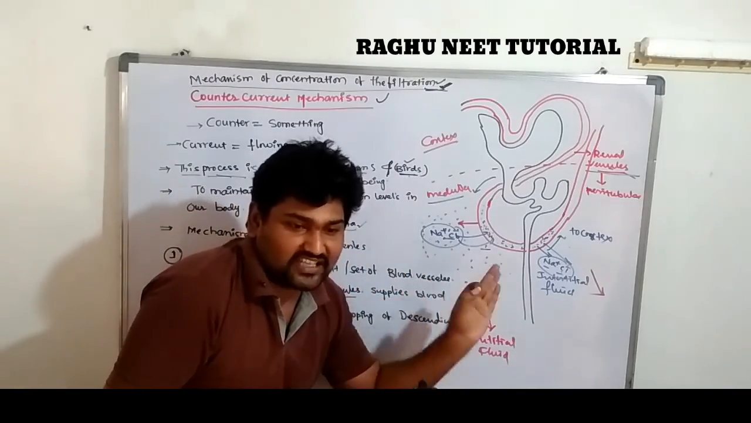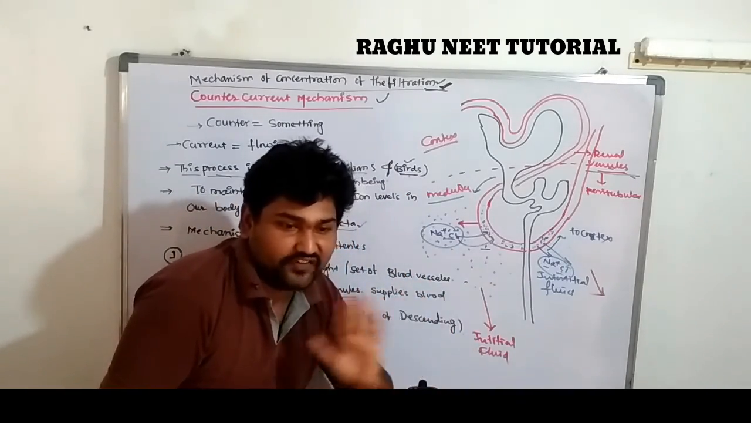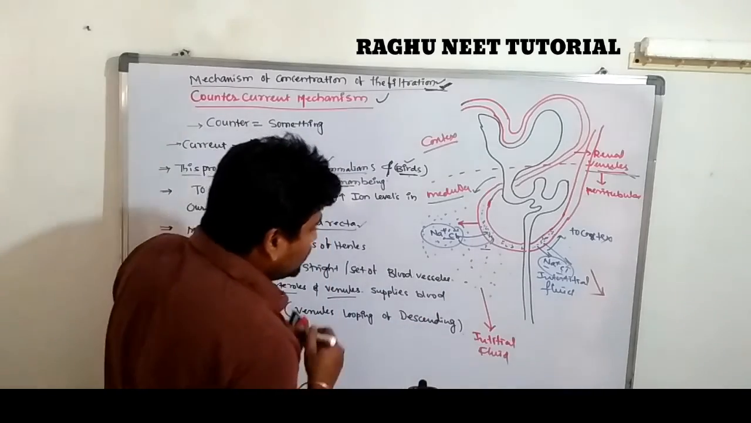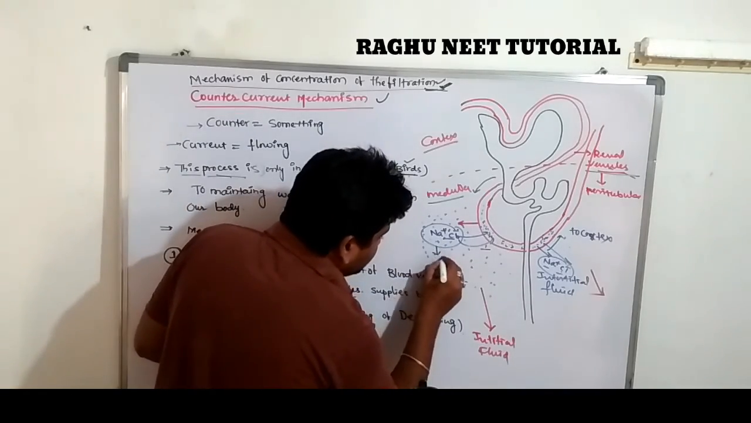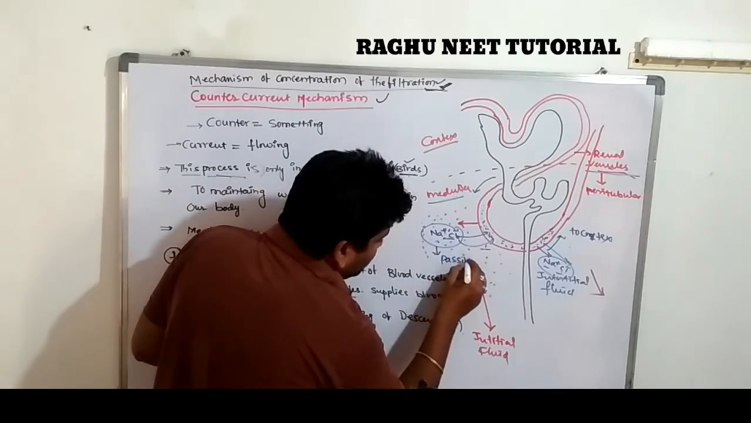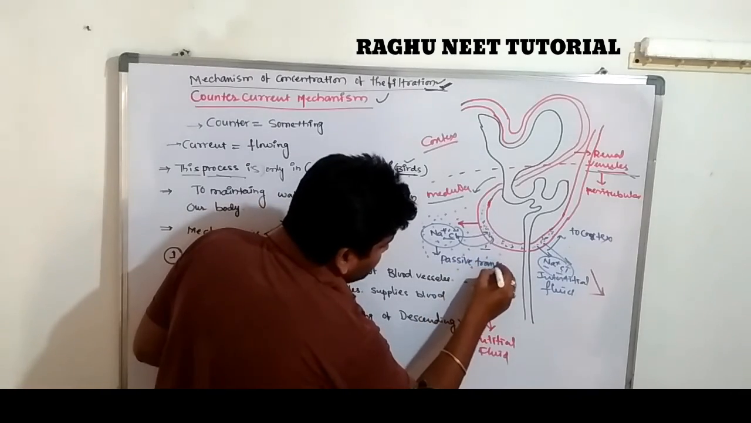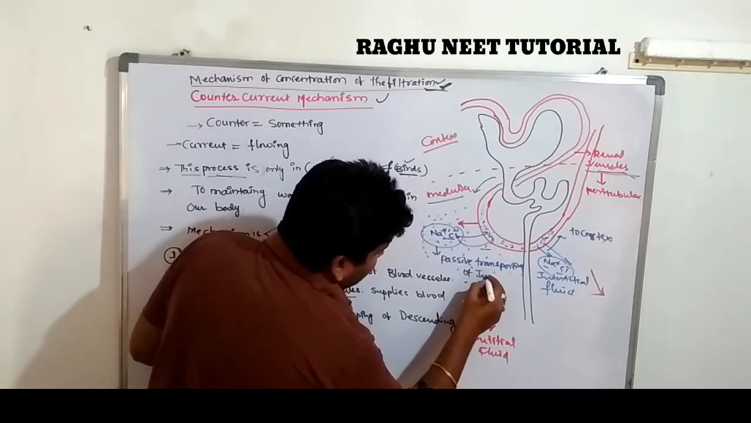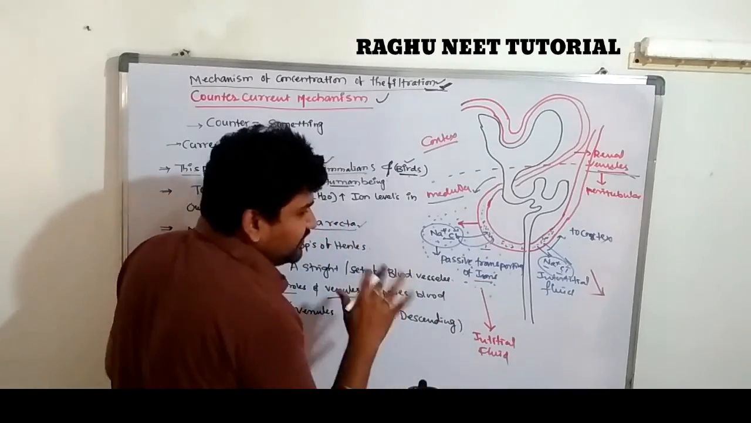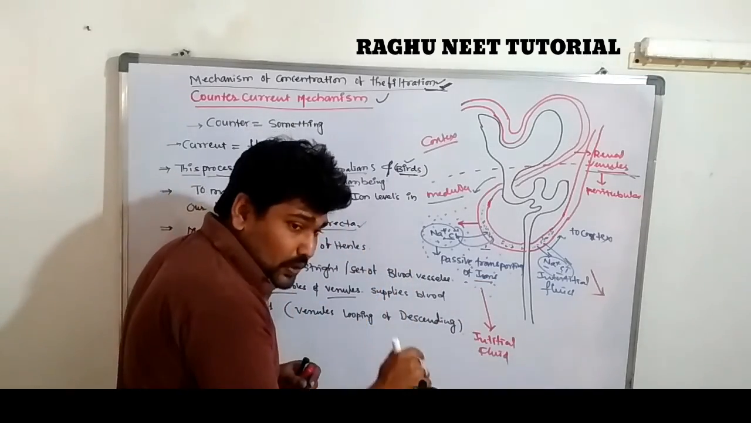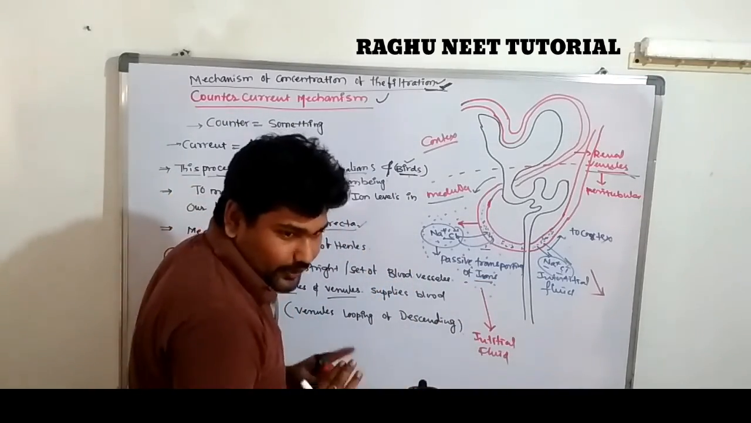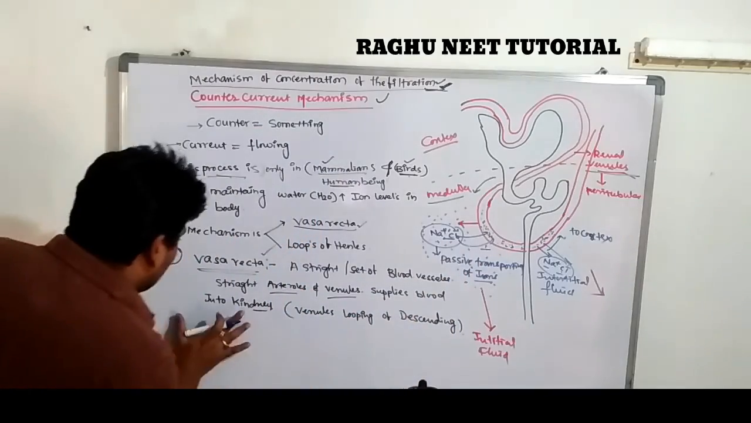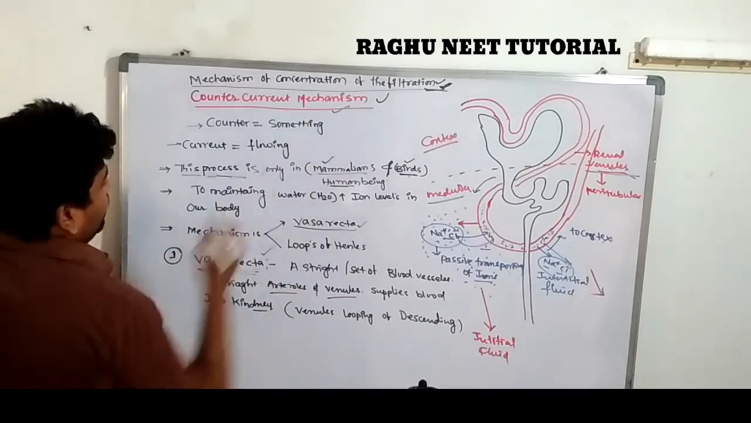This is a passive transport without expenditure of energy. This is a passive transport of ions. What is passive transport? There is no expenditure of energy, whereas in active transport there is expenditure of energy. Are you clear? So this is one set of the countercurrent mechanism.